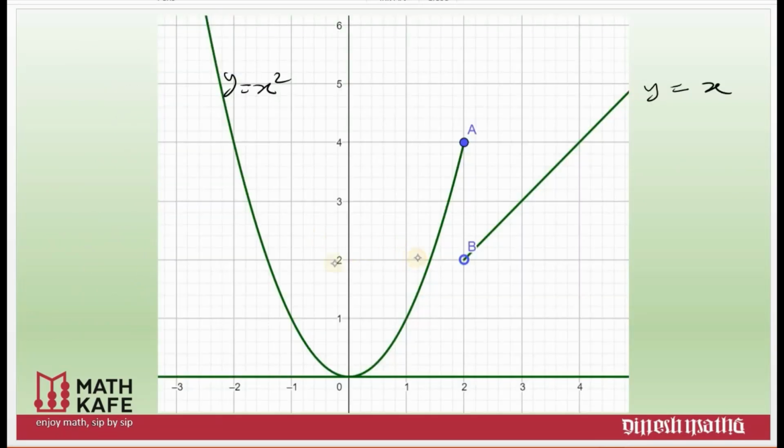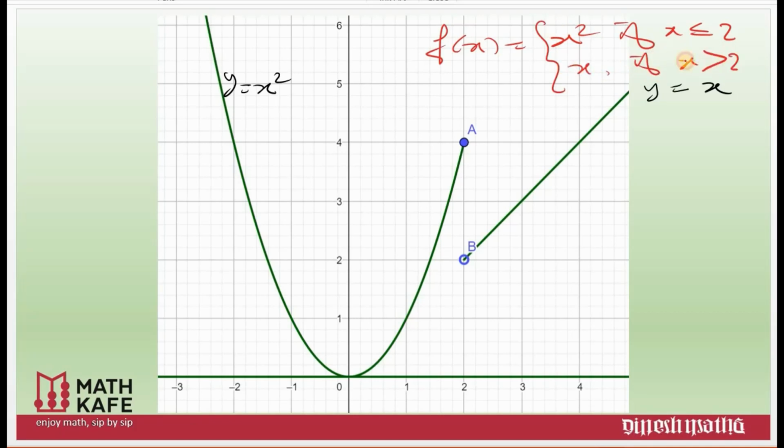Let us see this graph. Is this graph continuous? Clearly we know that it is not continuous. Now this function will actually be given this way: f of x is equal to x square if x is less than or equal to 2, and x if x is greater than 2.